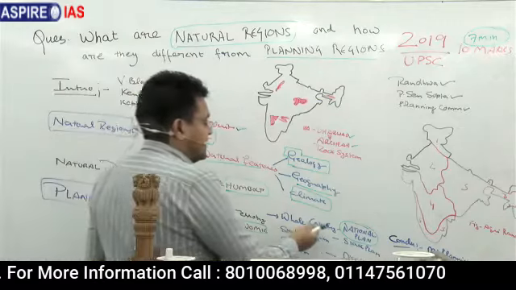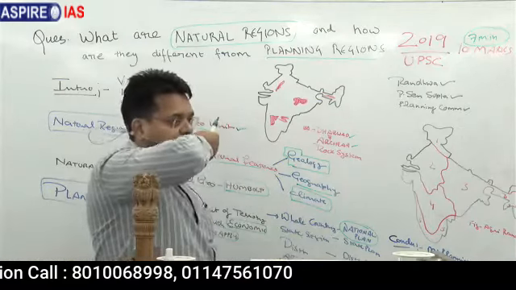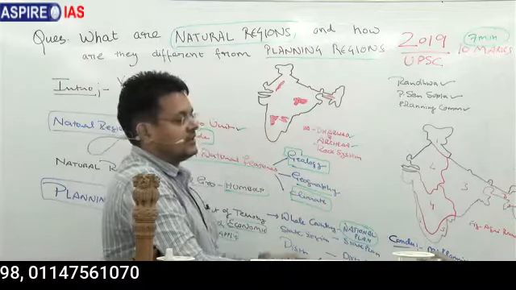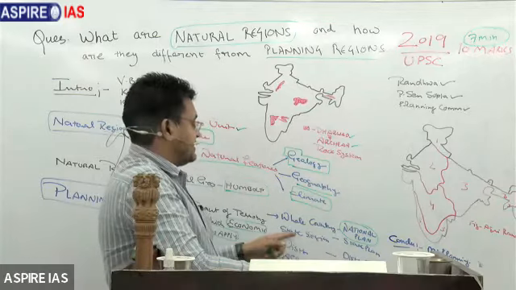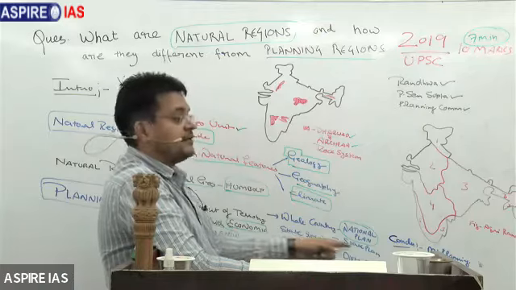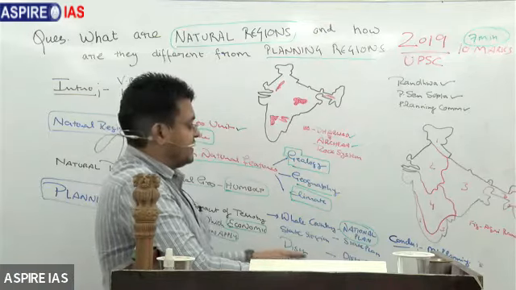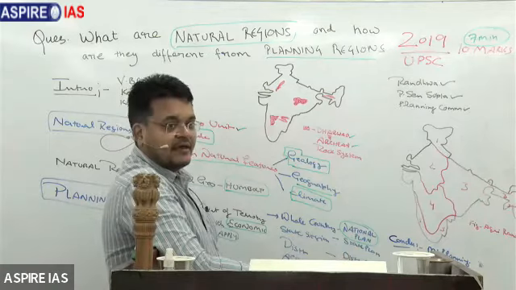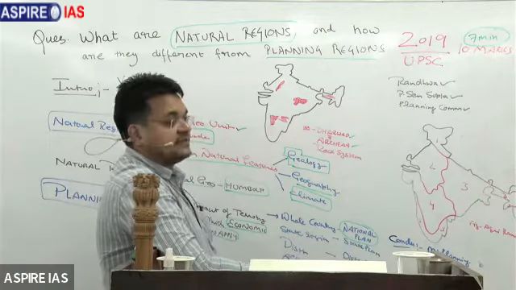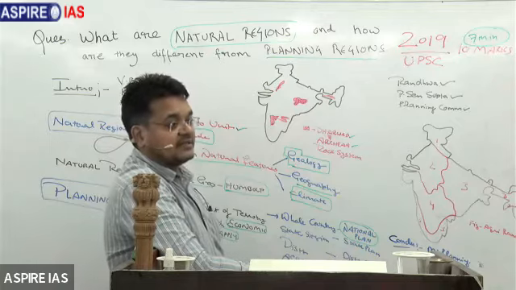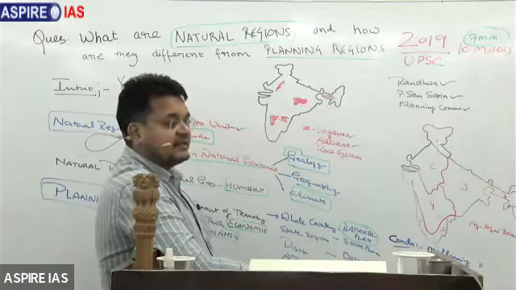So when we are considering the whole country as a planning unit, we came out with a national plan. When we considered the whole state as a planning unit, we came out with the state plans. When we considered district as a planning unit, we came out with a district plan. And when we considered agriculture as a planning unit, we came out with the agriculture regions or the agriculture regionalization.